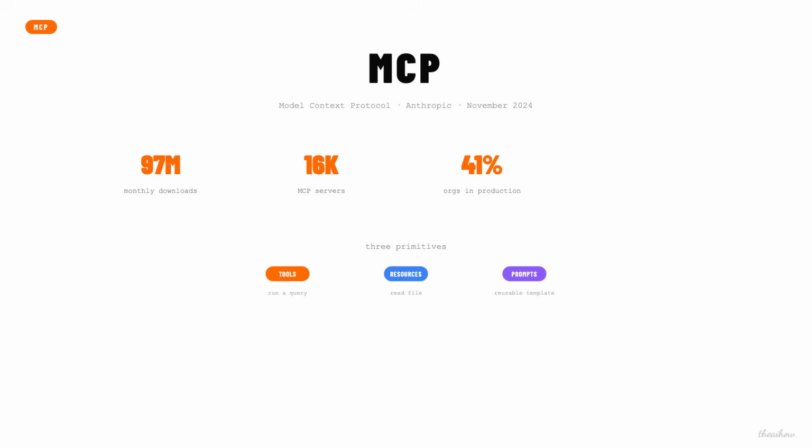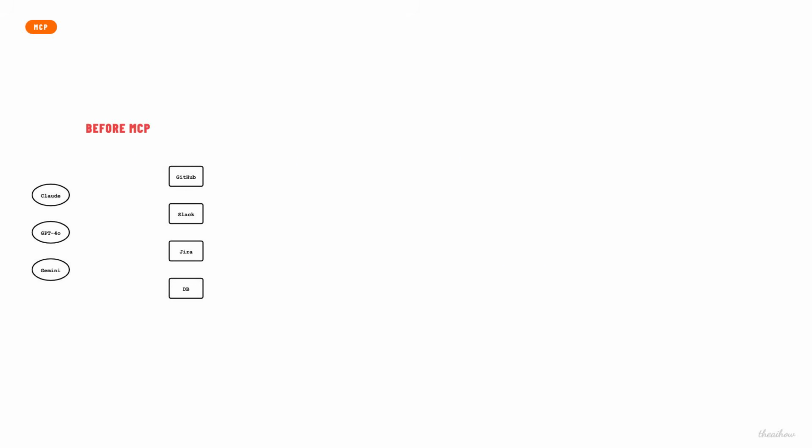MCP solves the access gap. Anthropic open-sourced it in November 2024. Within 18 months, 97 million SDK downloads a month, 16,000 servers, and every major AI platform, OpenAI, Google, Microsoft, adopted it. The architecture is simple. A host is the AI app you're using, Claude Code, VS Code, Cursor. Inside it, a client holds one dedicated line to a server. A server exposes three things: tools for actions like running a query or creating a ticket, resources for data the agent can read, and prompts, reusable templates.